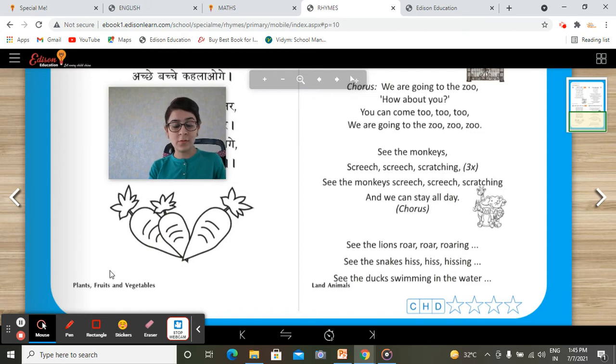So this was the wonderful rhyme. We are going to the zoo. Okay, so you all have to listen to this rhyme. This is a bit tough to learn, but still try to learn a few stanzas from this rhyme. Okay? So this is our rhyme. We are going to the zoo.